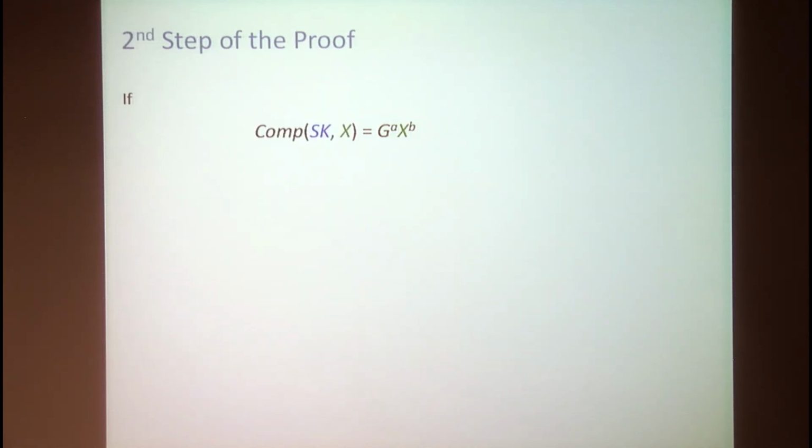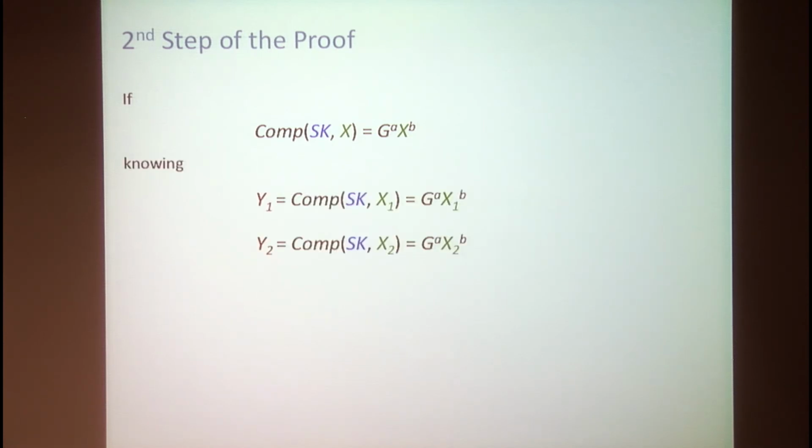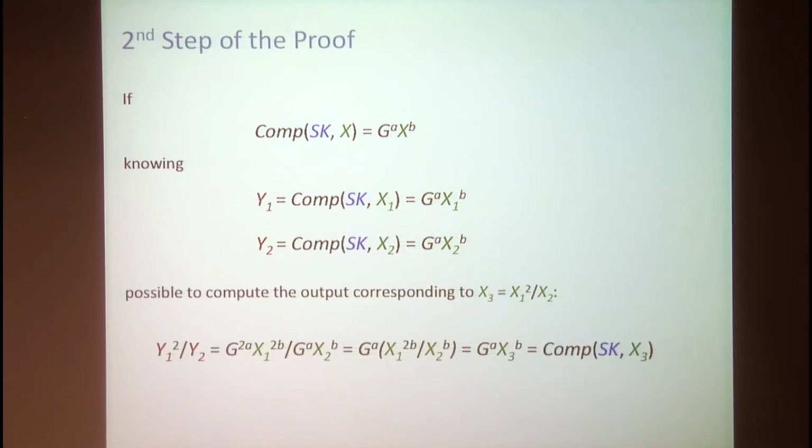But now, if the output has this format, and we know two inputs, x1 and x2, and the corresponding outputs, y1 and y2, then we can compute the output corresponding to x3, which is equal to x1 squared divided by x2, simply by computing y1 squared divided by y2. Here the one term g to the power of a in the numerator cancels out with one in the denominator, and everything is fine to obtain the correct output of the computation. So this cannot be unpredictable.